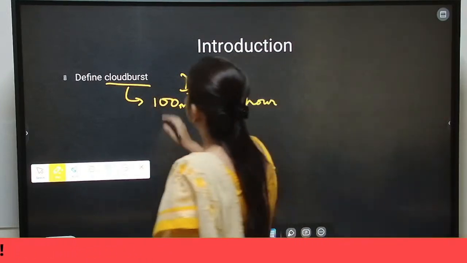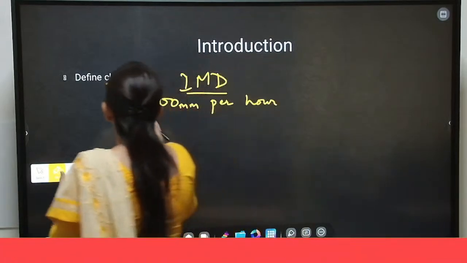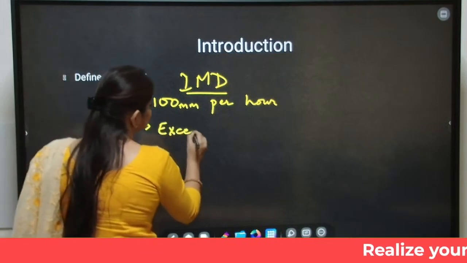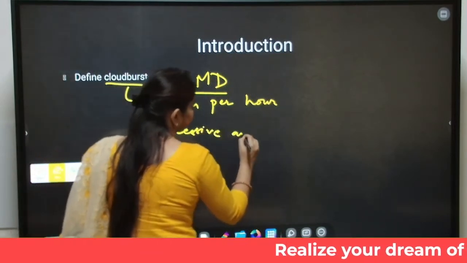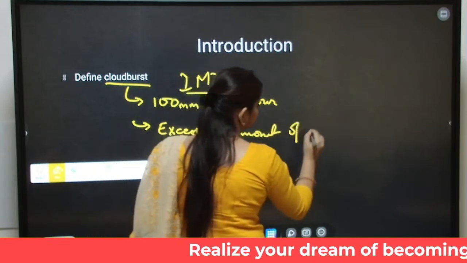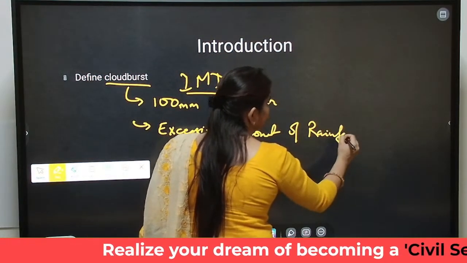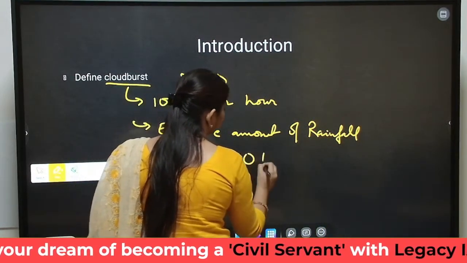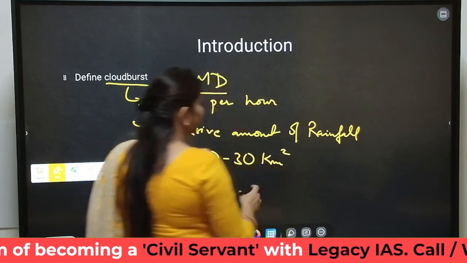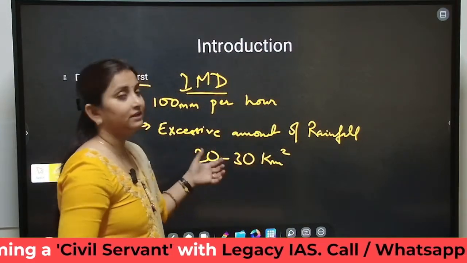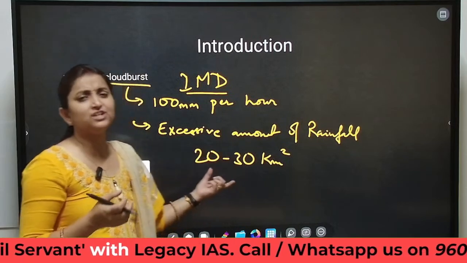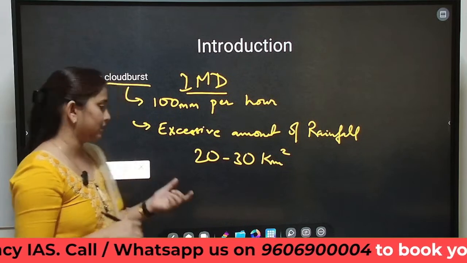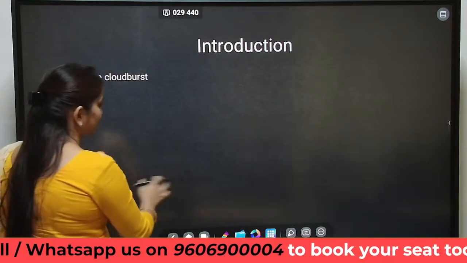So cloudburst can be explained like this, and you can further explain it by stating that it means excessive amount of rainfall. Plus, the extent of occurrence of cloudburst is in general 20 to 30 square kilometers per area. Within this area itself, it will exist for a very short span. Spatial expansion of cloudburst is also very small. So that we had to explain in the introduction part.